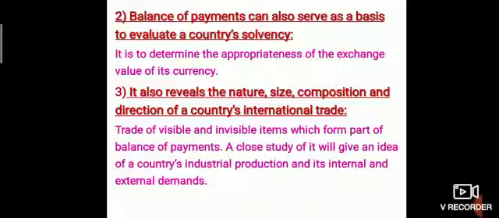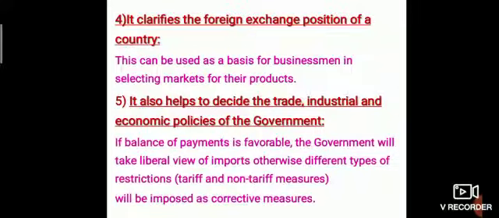Balance of payments includes visible and invisible items, so it gives an idea of a country's industrial production and internal and external demand. Fourth, it clarifies the foreign exchange position of a country. This can be used as a basis for businessmen in selecting the proper markets for their products.